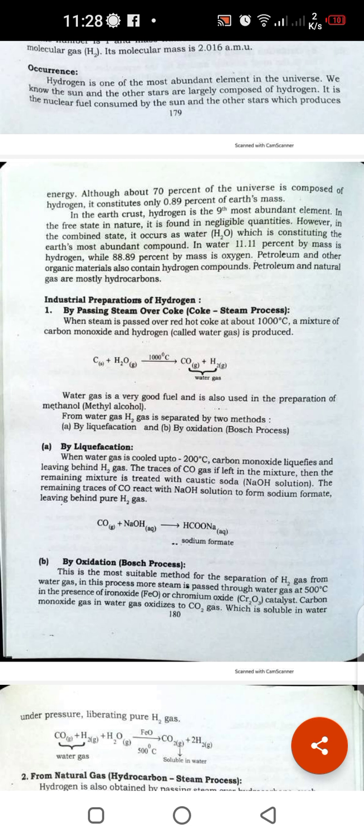Yes, the first one is correct, sorry: 11.11% hydrogen. And when we divide 16 by 18 and multiply by 100, we get 88.89% of oxygen. So this is the percentage by mass of oxygen as well as hydrogen.